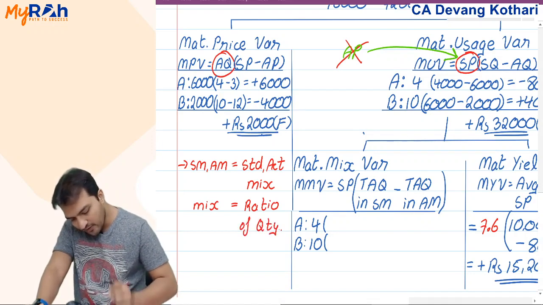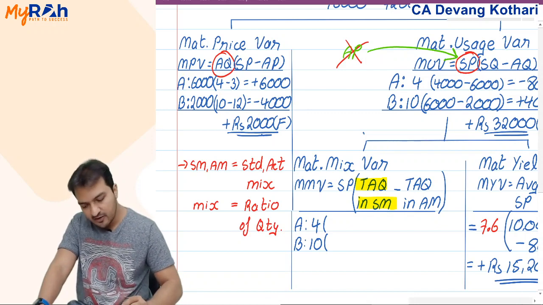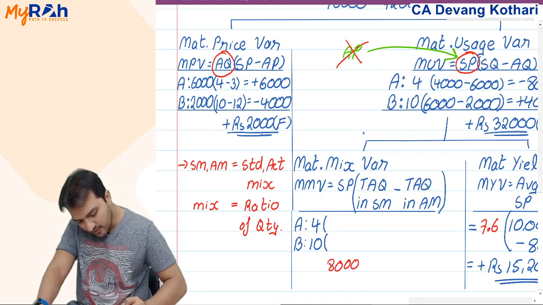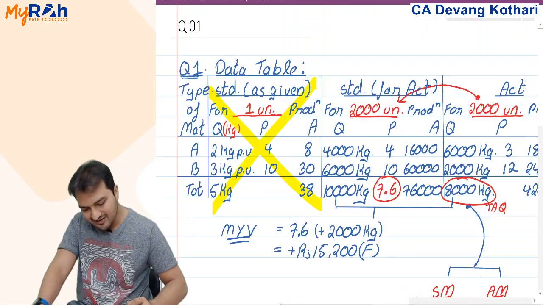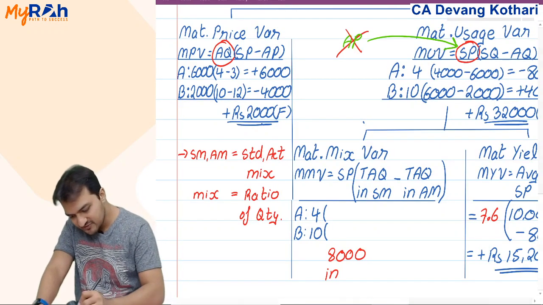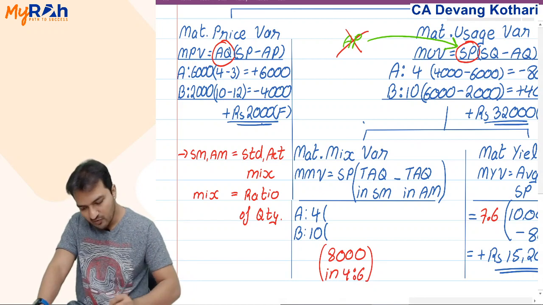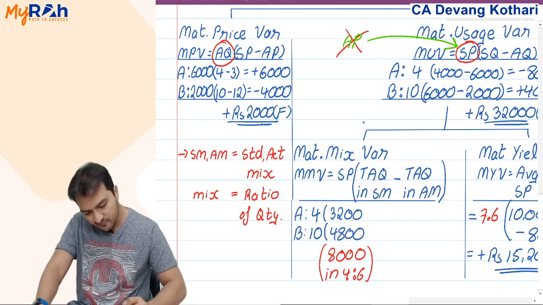Ratio of quantity. So now if I say that my formula is TAQ in standard mix, TAQ in my case was 8,000, total actual quantity was 8,000. If I want 8,000 TAQ in standard mix, the standard ratio of quantity is this 4:6. So TAQ 8,000 in standard ratio 4:6 will give you 3,200 and 4,800. Yes, 4:6.